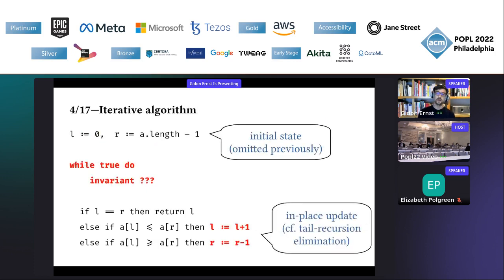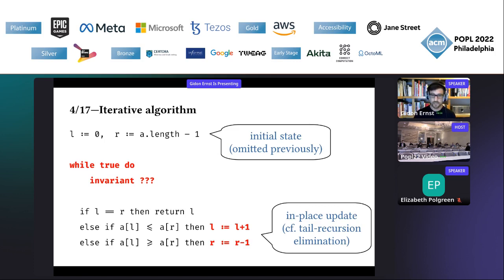Now, if we look at the iterative version, and this time let's try to prove it using an invariant. So let's go for the standard approach. Then we have an initial state. So this is typical in the challenges that you get with while loops. And we have replaced the recursive call just by inlining it to a side effect.